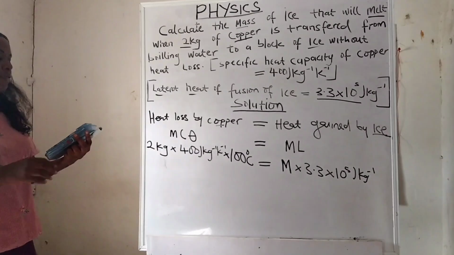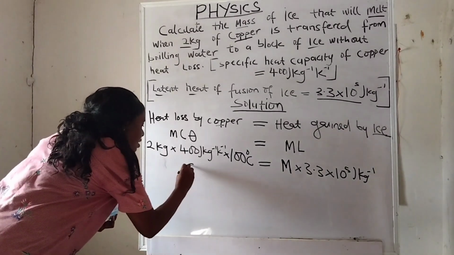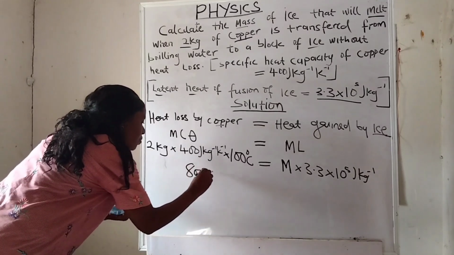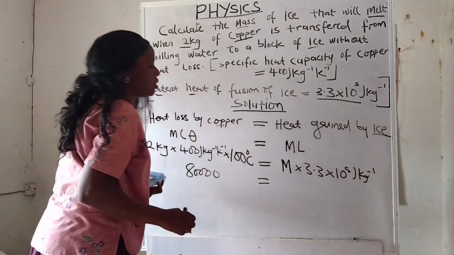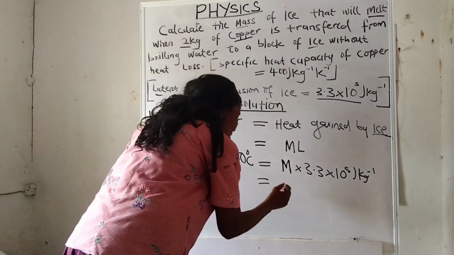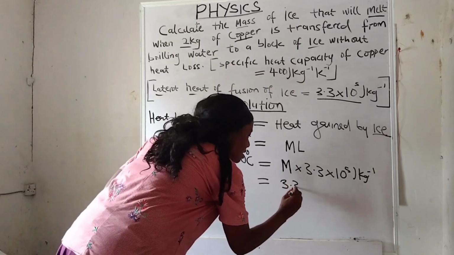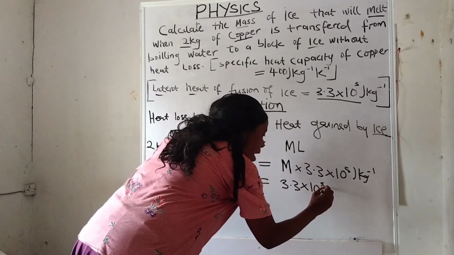Evaluate, and it gives us 80,000. Write it down, 80,000, equals M times 3.3 times 10 to the power 5, which gives us 3.3 times 10 raised to the power 5 M.